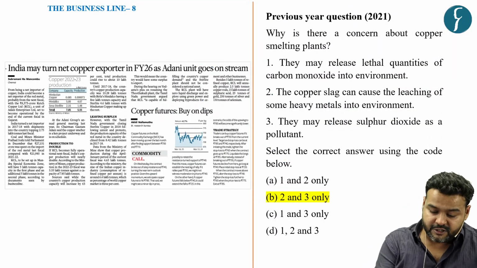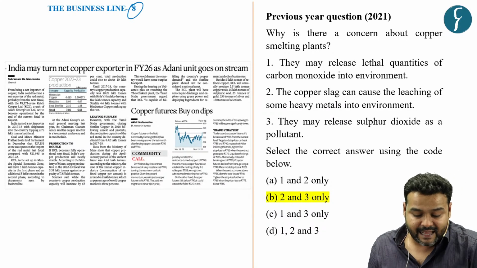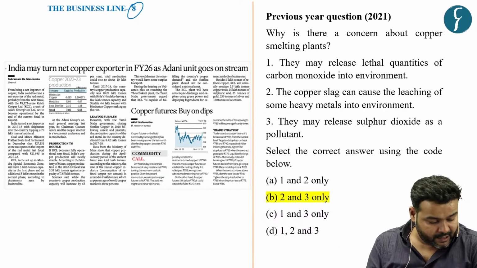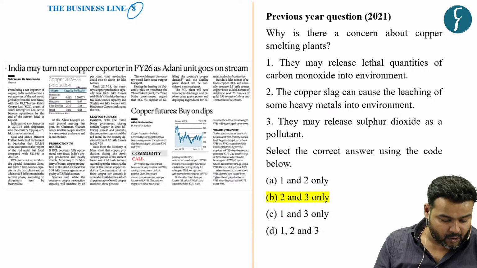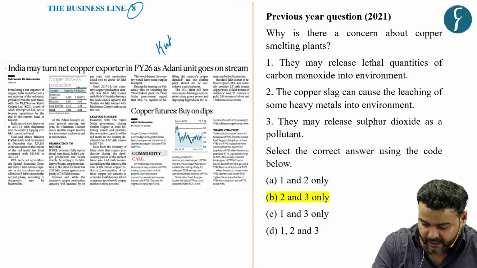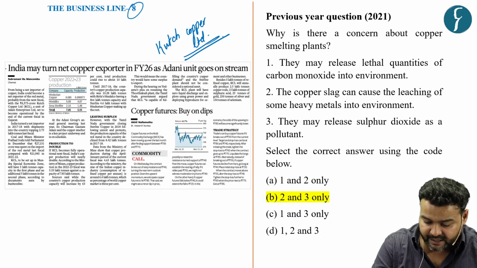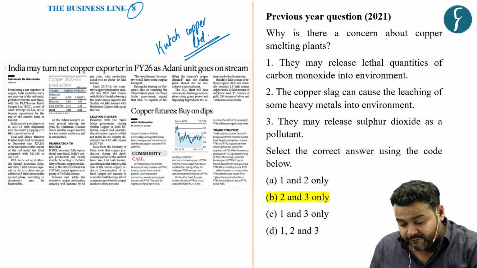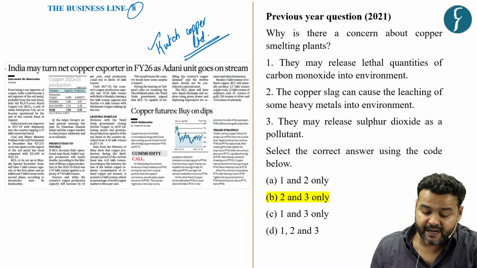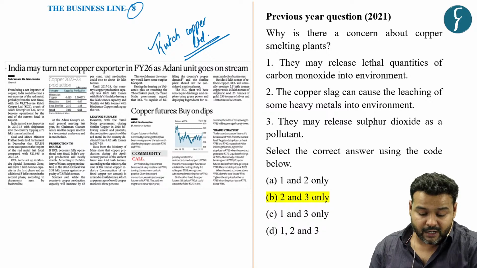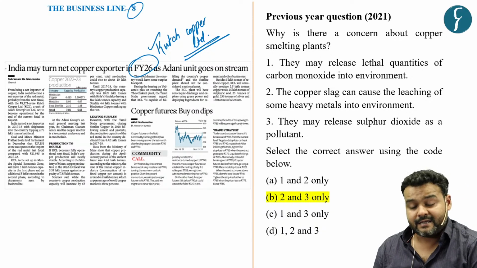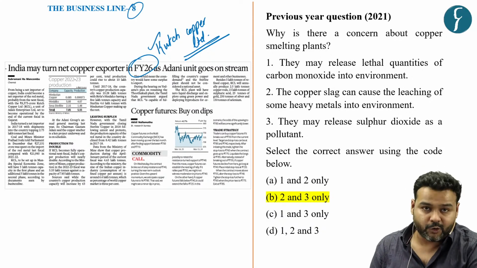Now, this news article, which featured on page number 8 of Business Standard newspaper, gives a silver lining for the copper industry in India. According to this news, Kutch Copper Limited, which is a venture of Adani Group, is going to be operationalized this year. After it starts production, India can turn into a net copper exporter by financial year 2026 from the position of an importer.